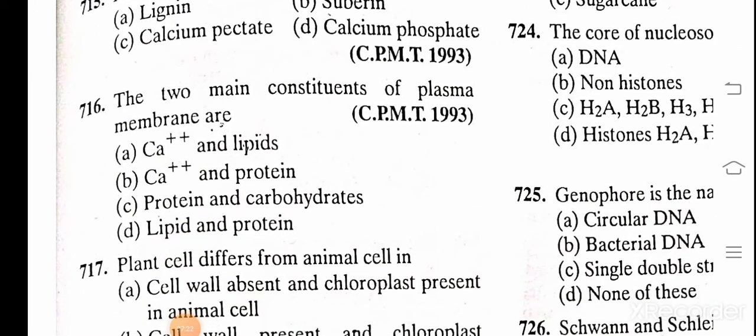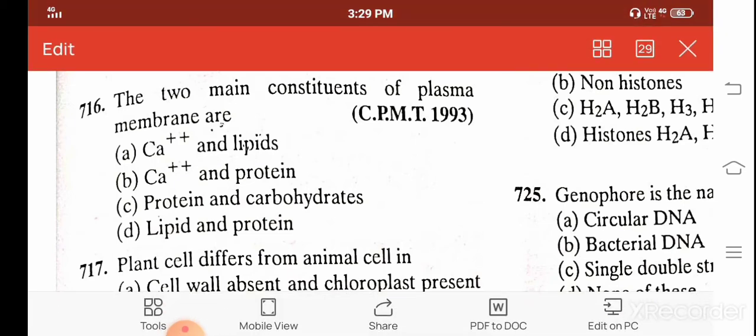The two main constituents of plasma membrane are: A. Calcium ion and lipids, B. Calcium and protein, C. Protein and carbohydrate, and D. Lipid and protein. And the correct answer is D, lipid and protein.